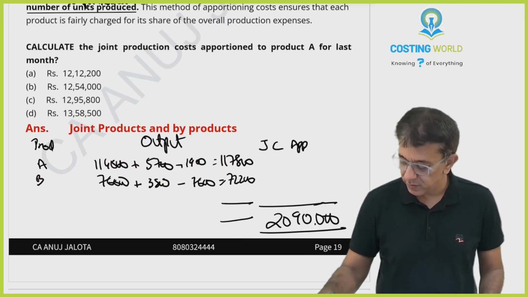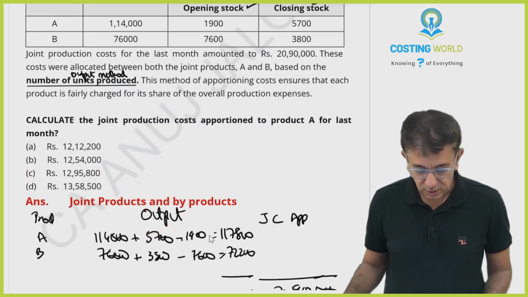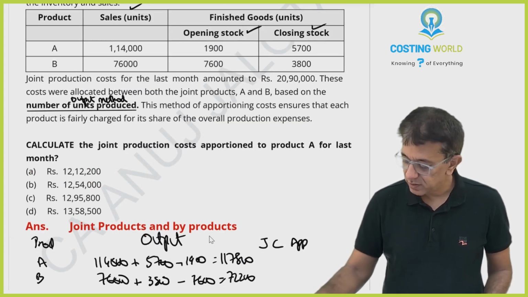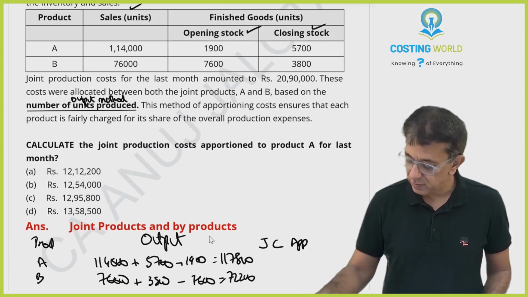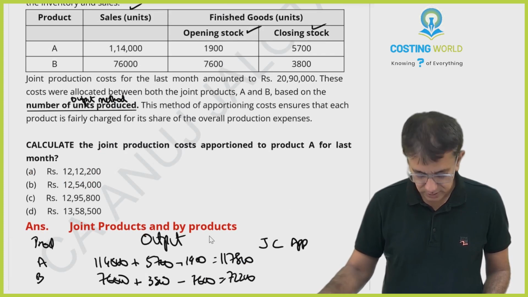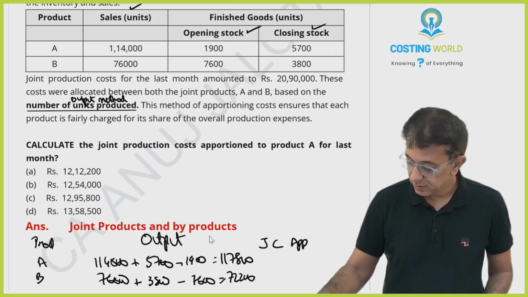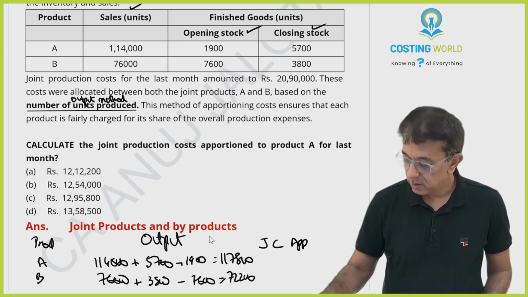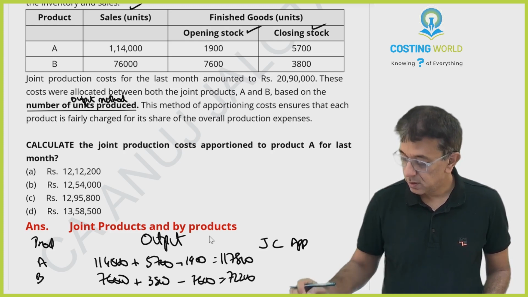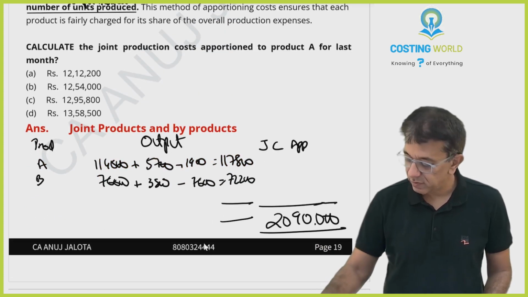Let me just compute once more. 1,14,000 plus 5,700 less 1,900 is 117,800. 76,000 plus 3,800 less 7,600 is 72,200.